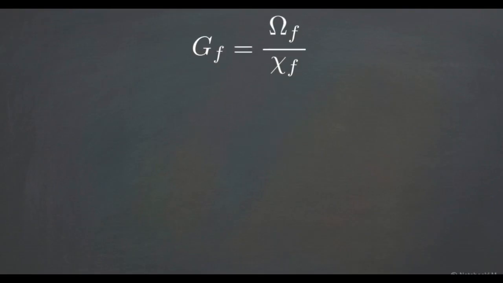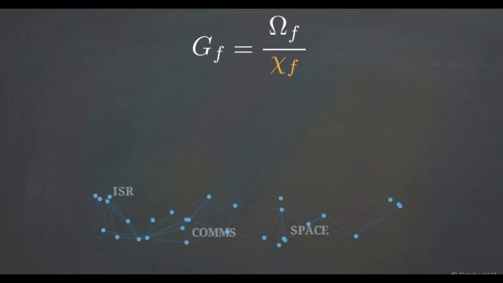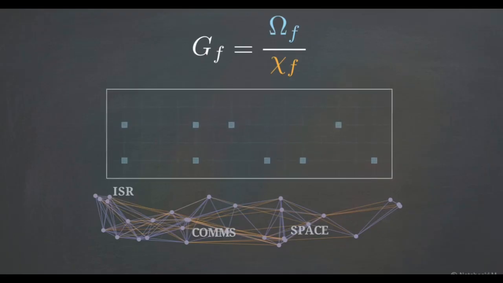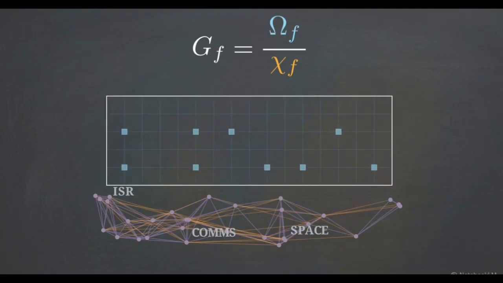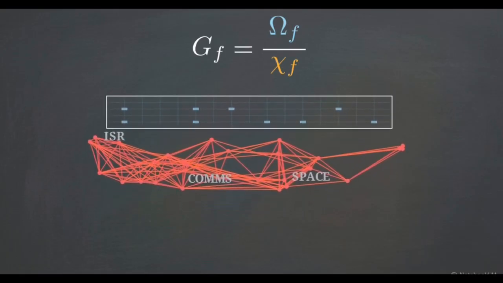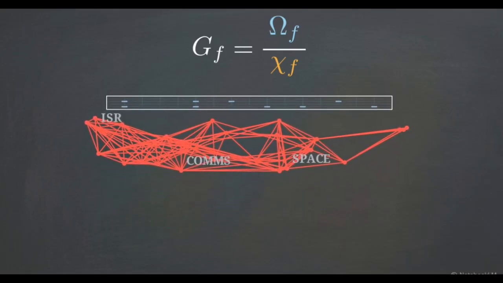The denominator, Chi-F, is convergence pressure. Convergence pressure measures the hidden synchronization of interdependent risks forming across different data streams, like ISR, space, and communications. Above it sits the numerator, Omega-F, which represents decision space. Decision space quantifies remaining intervention capacity and alternate options available to the commander. As operational friction increases, the capacity to act inversely shrinks. Tracking this ratio signals approaching vulnerability before the system physically breaks.